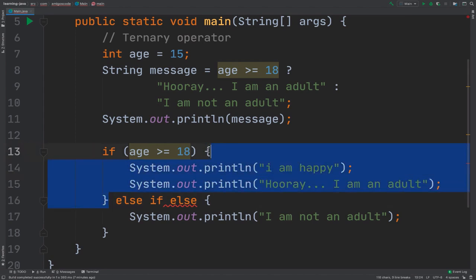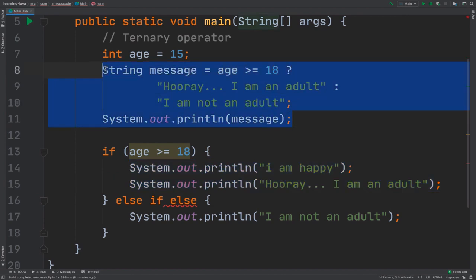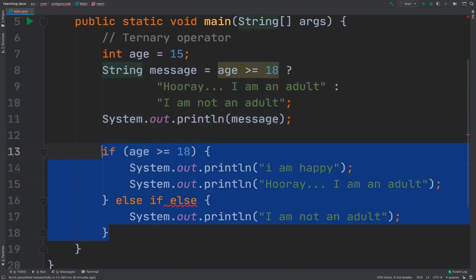So everything that you do inside here, so this is the actual logic, you're not allowed to do it with ternary operators. So ternary operators is when you want to return a value, right? As soon as you want to mix logic inside and your if statement becomes too complex, then do not use this. But let me just show you that.